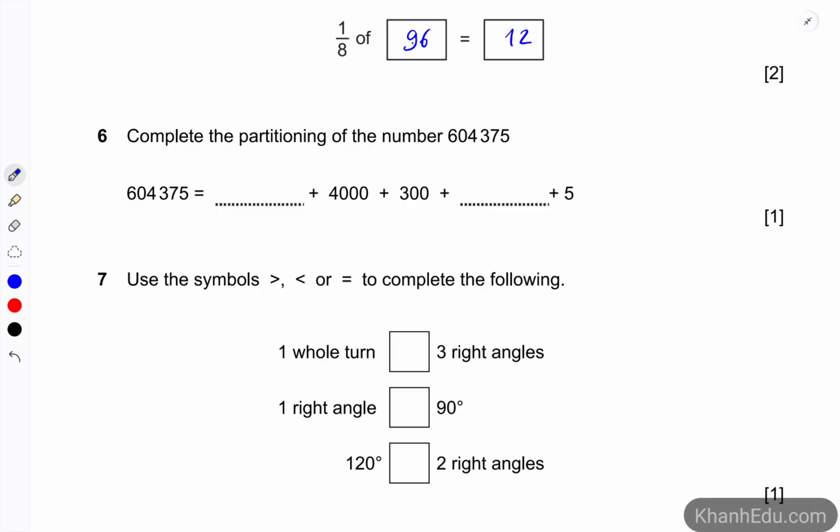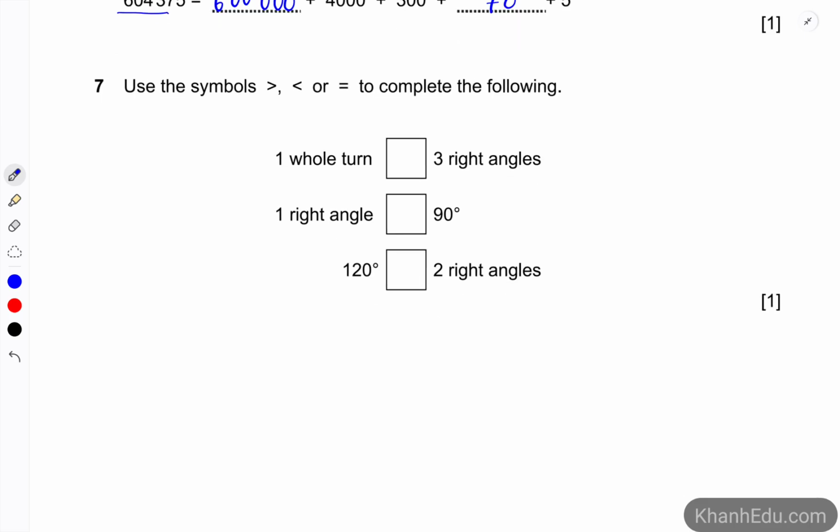Number 6, complete the partitioning of the number 604,375. So first of all, the first thing here is 600,000 plus 4,000 plus 300 plus 70.